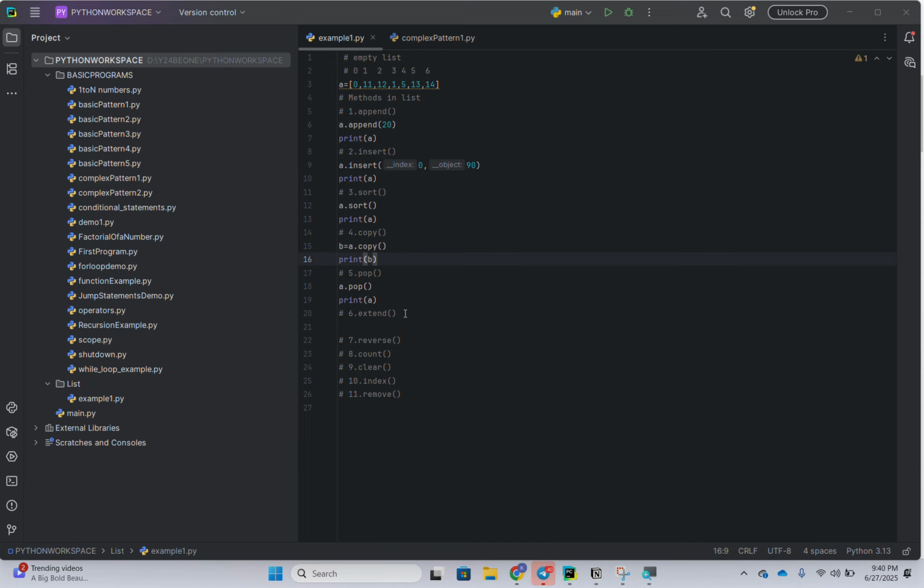In the previous concept I completed the pop method. Now I'm going to discuss the extend method, and then reverse, count, clear and index.